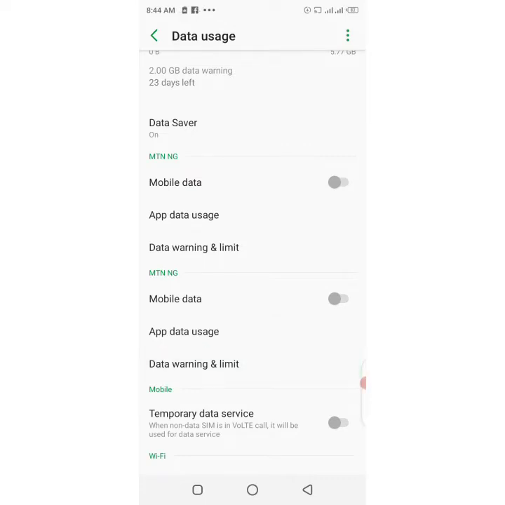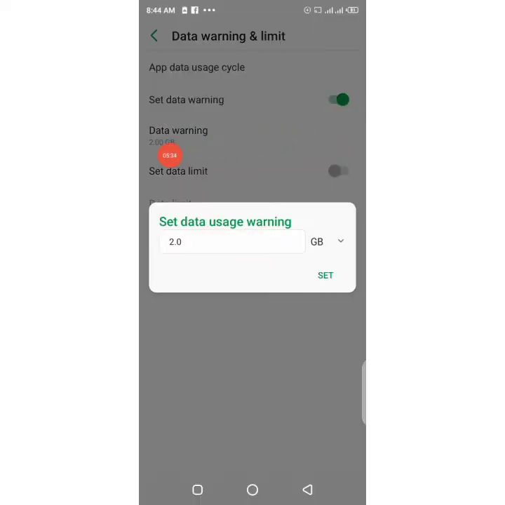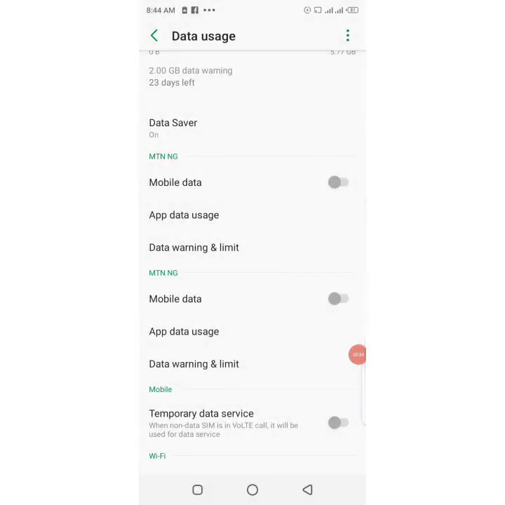This data warning limit is when you set a limit whereby when your data passes that limit, you get a notice. Maybe I set my own to 2 gig. Look at it. Whenever it reaches 2 gig, give me an alert. So you can set your own to know what to do. So these are the importance of these apps.